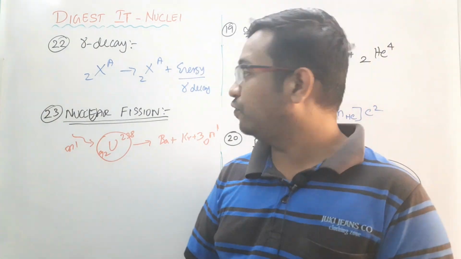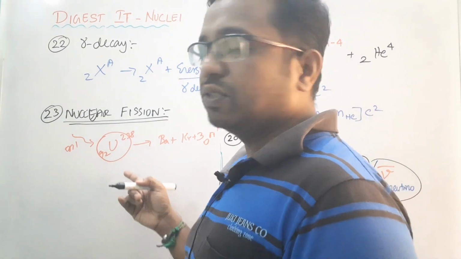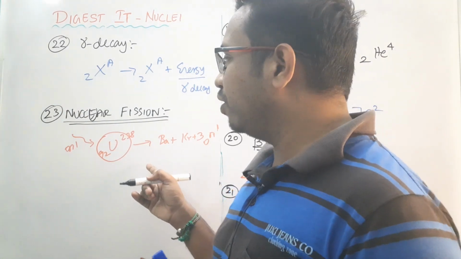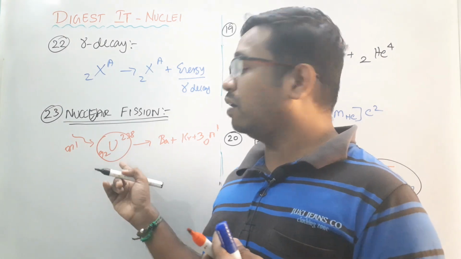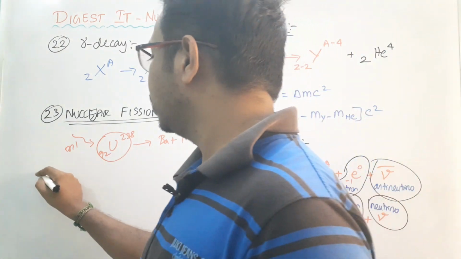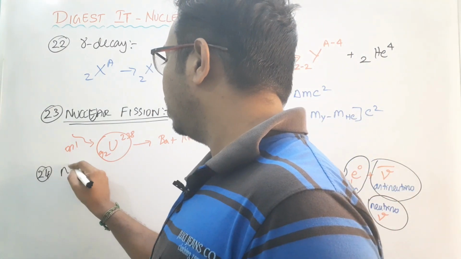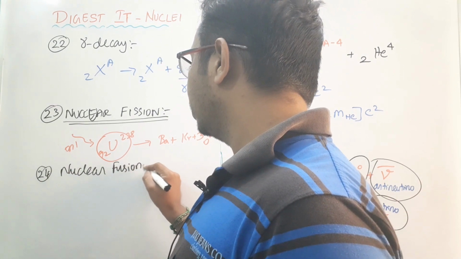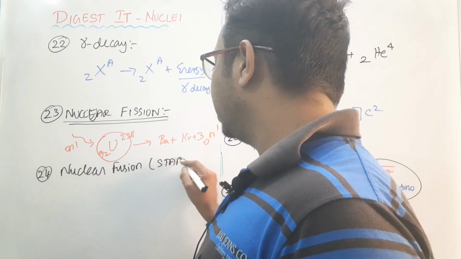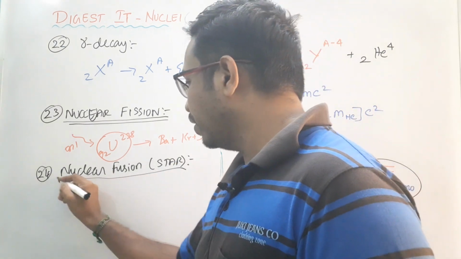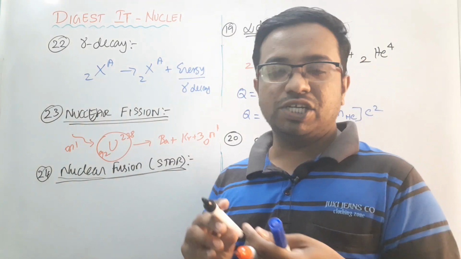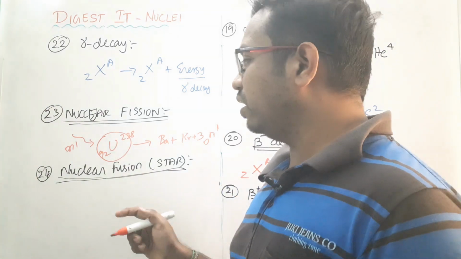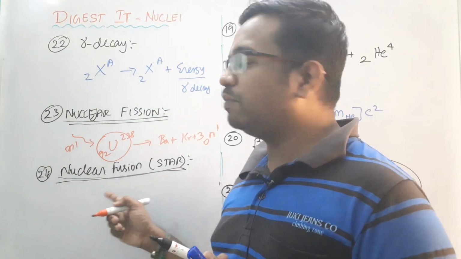And next, 24, the fusion process. Fission can take place in a laboratory because the temperature is not that high when compared to the fusion process. But fusion process cannot take place in a laboratory, because the temperature involved here will be extremely high, it mainly takes place in a star or the sun. That's why it is not possible in any lab till now.